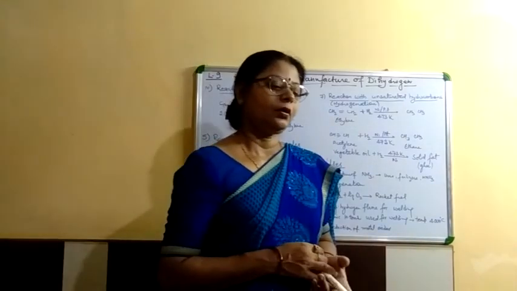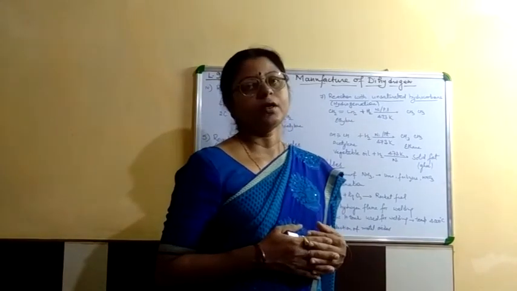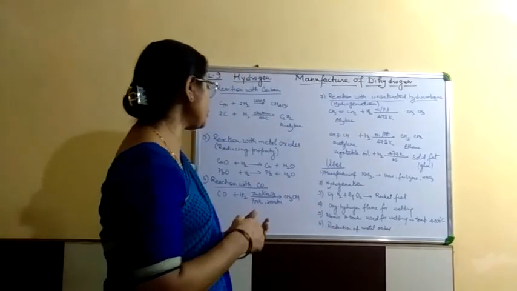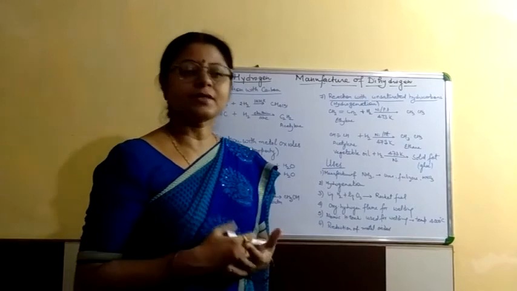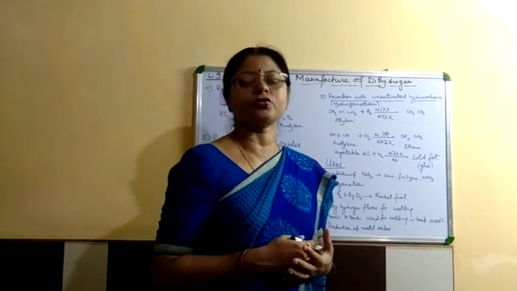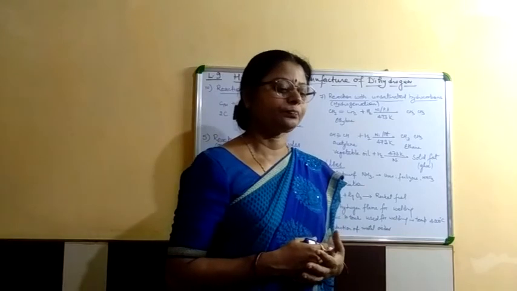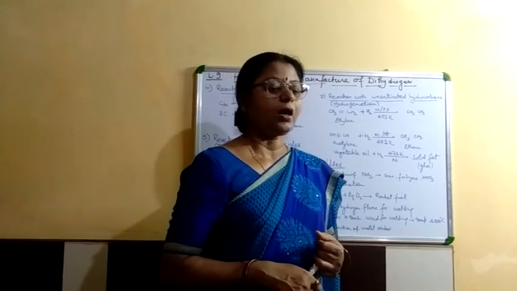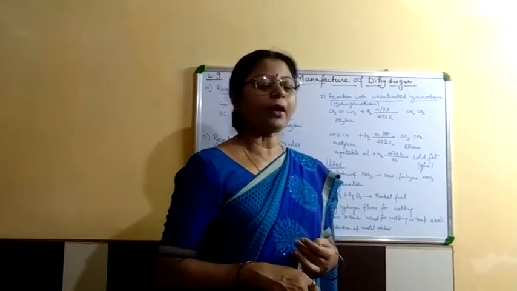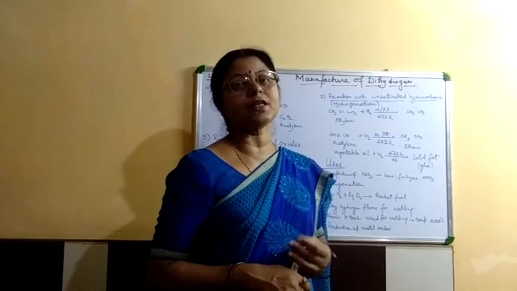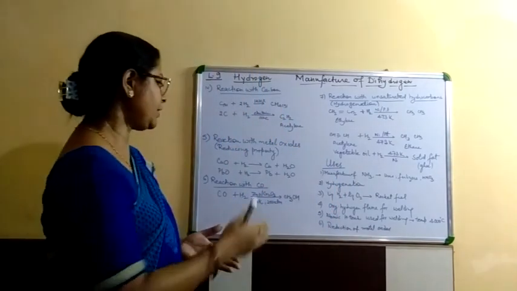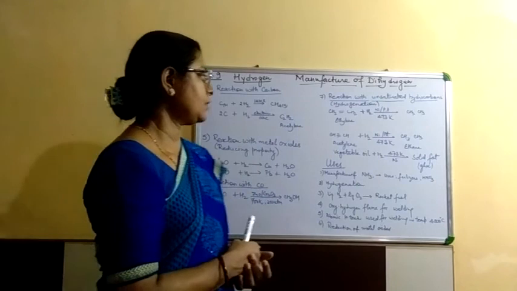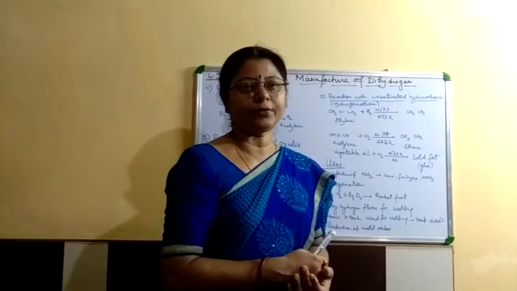Hydrogen is also used in the manufacturing of synthetic petroleum. Hydrogen is also used in the reduction process as it is a good reducing agent, reducing the metallic oxide into the metal, in various industries and laboratories also. Hydrogen is used in the manufacturing of several chemicals like HCl, and, as you just studied, methyl alcohol, acetylene, methane, etc. So this is all about the dihydrogen.